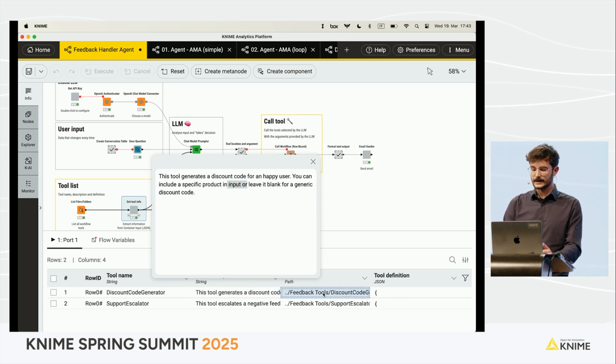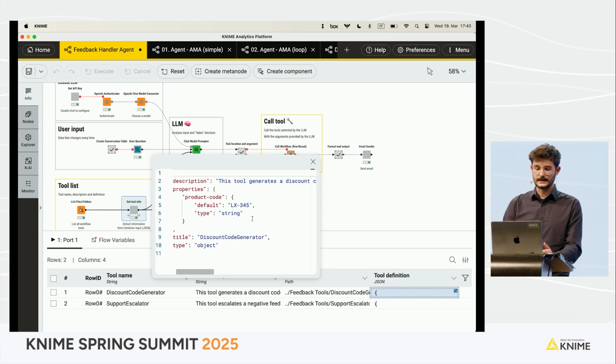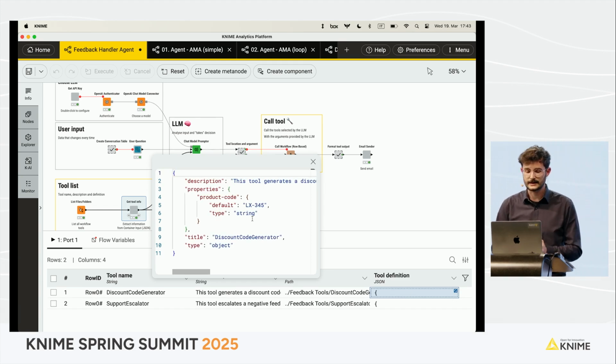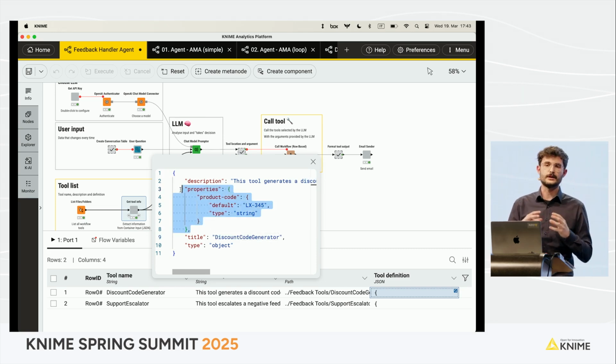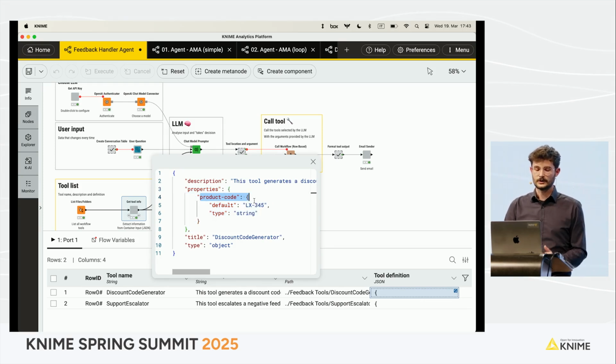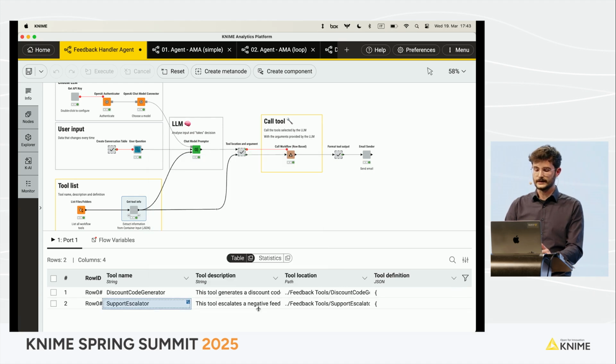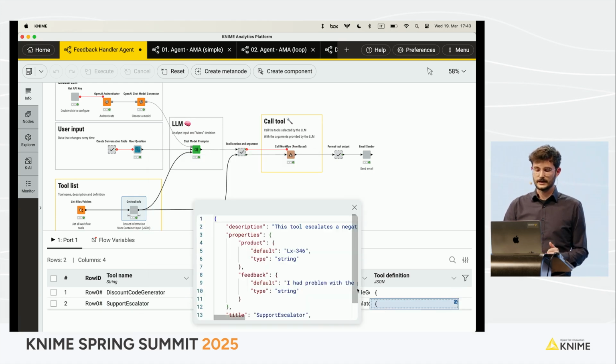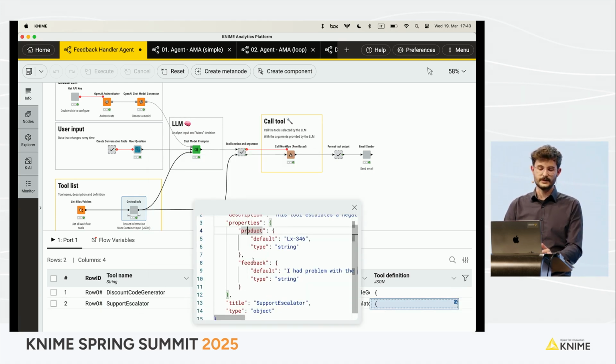The other thing that I define is basically JSON, where I put that description, I put the tool name, and then I have the properties. The properties is where I define the arguments that that tool accepts in input. In this case, the discount code generator accepts in input the product code, while the support escalator accepts in input the product and the feedback. It's basically defining the interface of that tool.